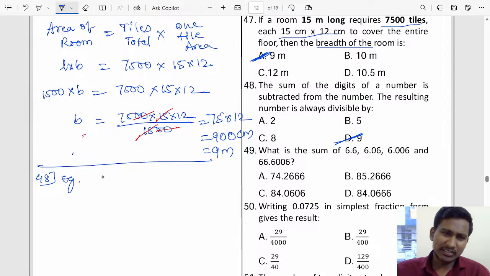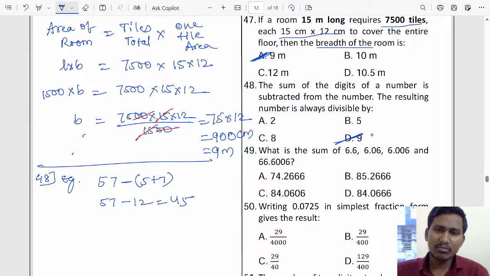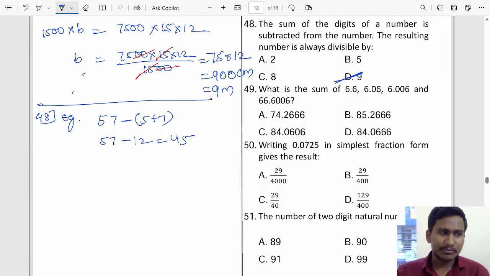Let us take an example, that is 57. So 57 minus the sum of the digits, 5 plus 7, 12. So 57 minus 12 will be 45. So 45 is divisible by 9, right? So that is why it will always be divisible by 9. This is a very repeated question, you remember it. Okay, good. So now let us do 49.